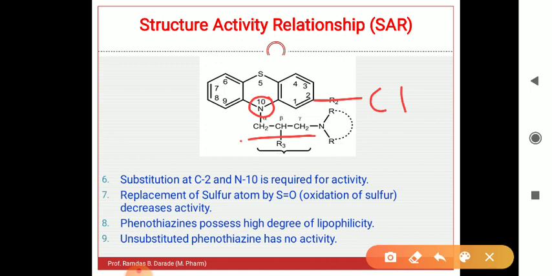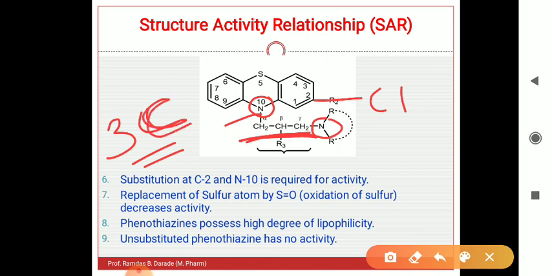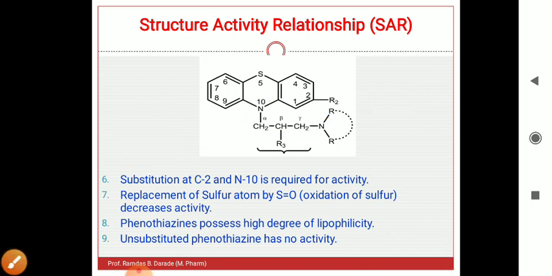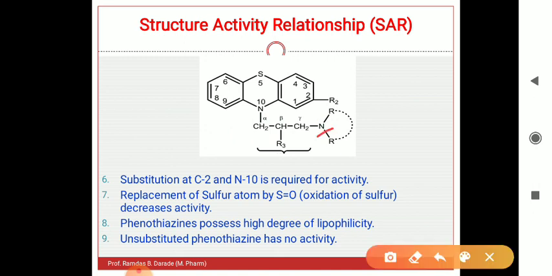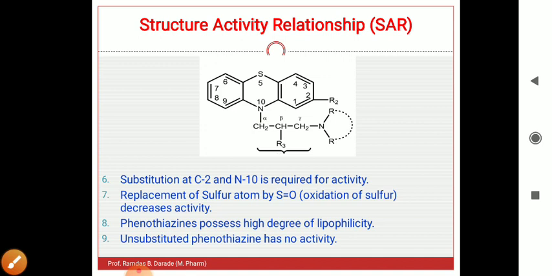Substitution of a propyl group: particularly, the group between the ring nitrogen and the terminal nitrogen must have a 3 carbon length. If we increase or decrease the length, there is a loss of pharmacological activity. Another point, this tertiary nitrogen is required for activity. If the nitrogen is quaternary, then the compounds do not have any activity, or they are inactive. So these are the points related to the structure activity relationship of phenothiazines.